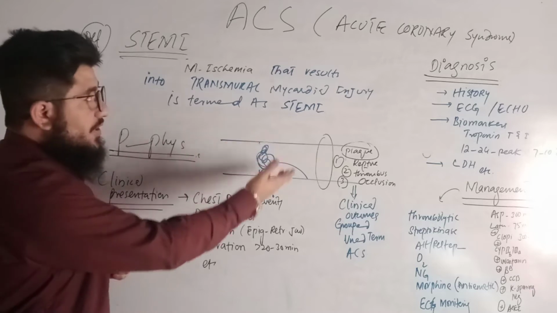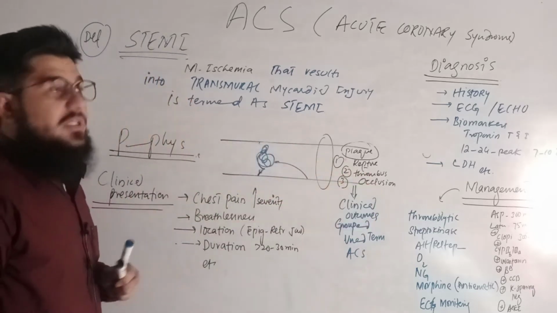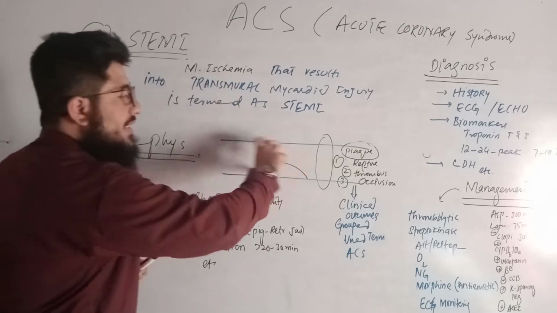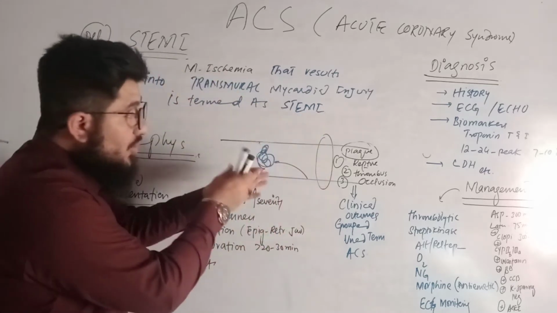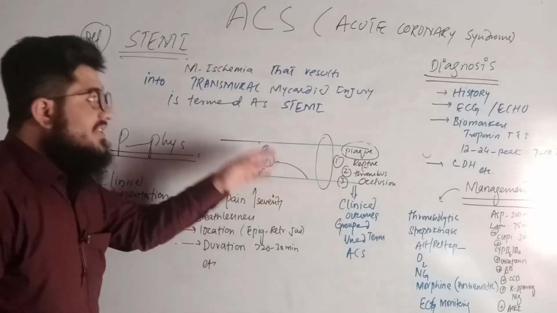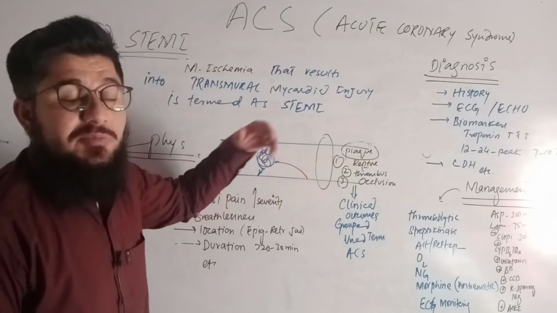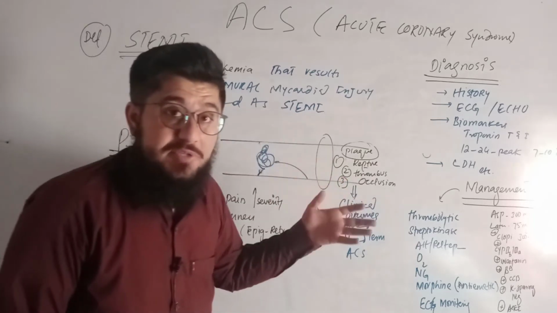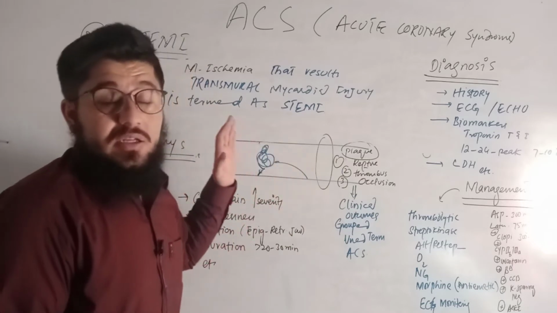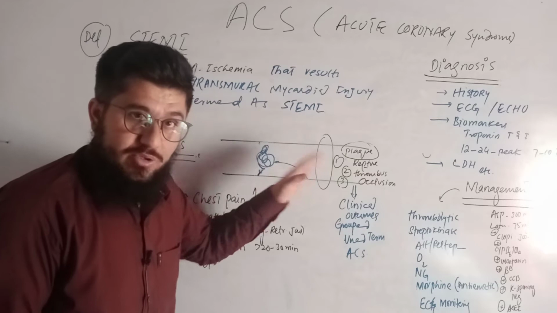So what we got from here: if there is decreased supply of oxygen, meaning myocardial ischemia, how? Transmurally. If there is transmural myocardial ischemia, that is actually called STEMI. This is actually damaging the heart myocytes. Cardiac myocytes are damaged because of insufficient blood supply to the particular myocyte.